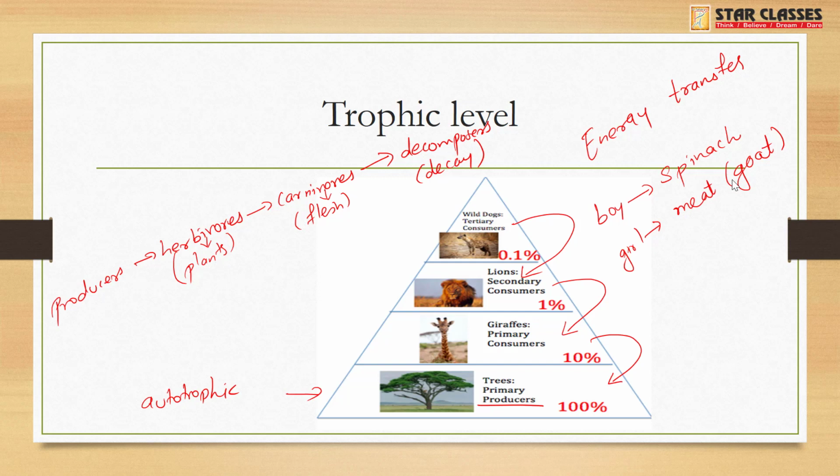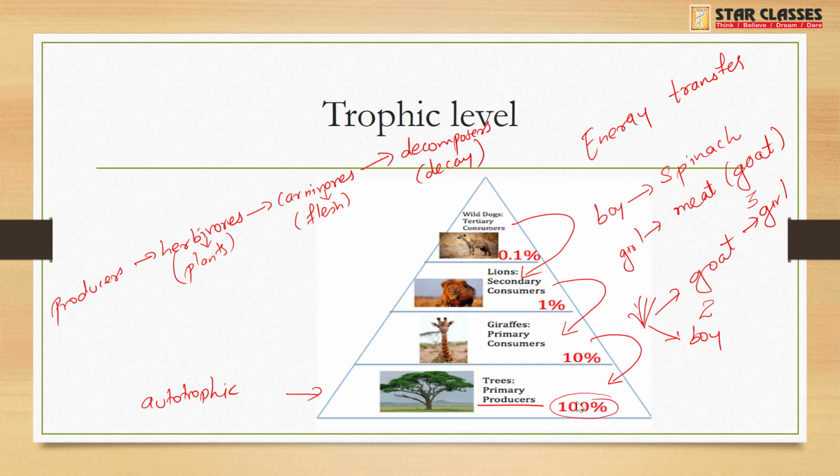But the answer is wrong. The boy will get more energy. Now why is this so? Because, for example, this is the producer, spinach. Spinach is eaten by the goat and then the goat is eaten by the girl, whereas spinach is directly eaten by the boy. So here the girl stands on level 3 of the trophic level, whereas the boy stands on level 2 of the trophic level.